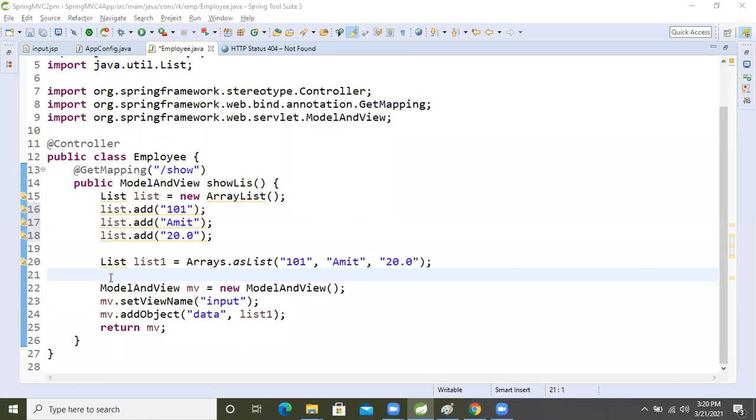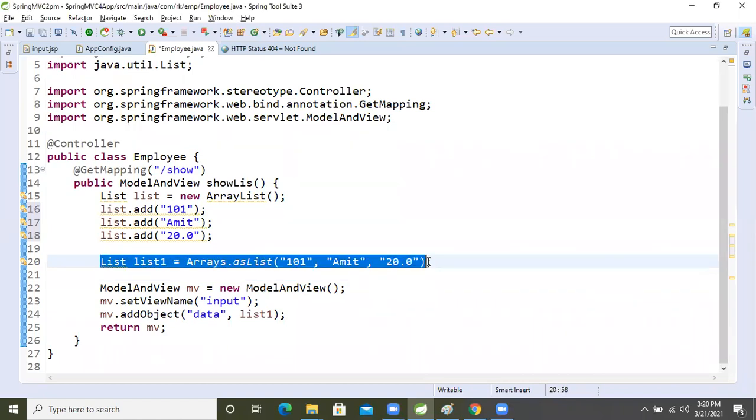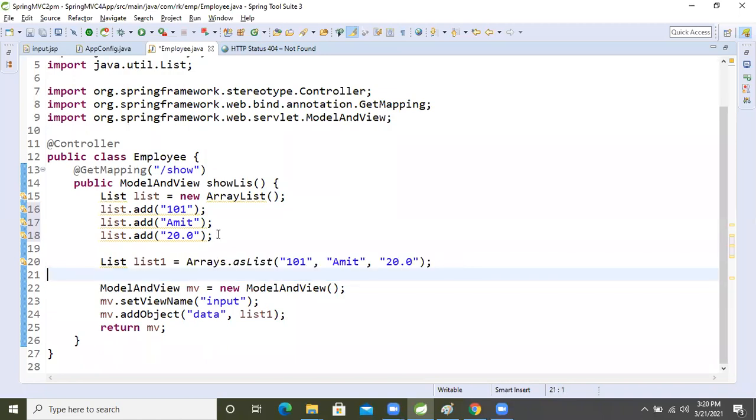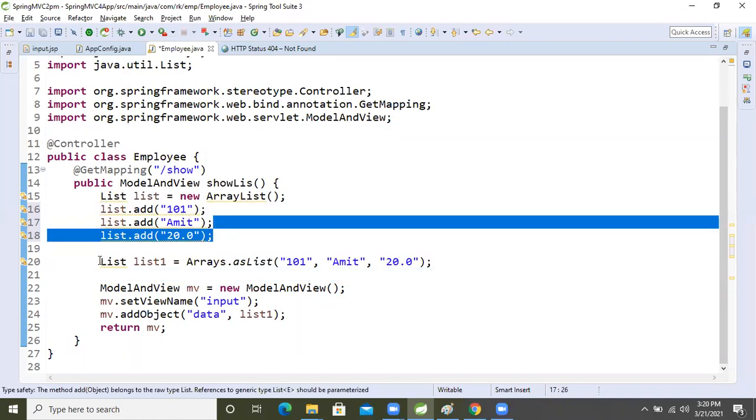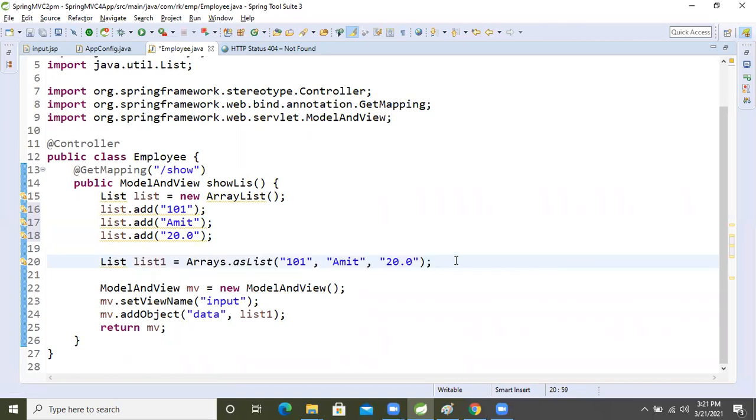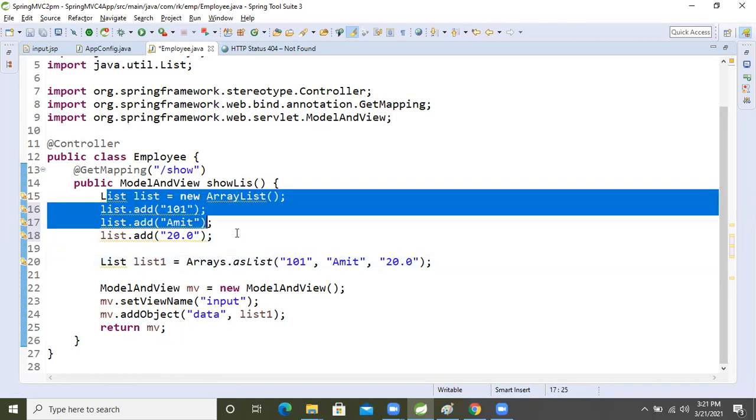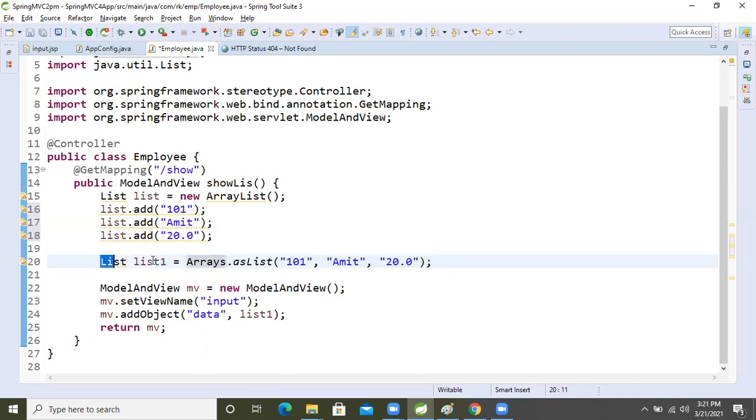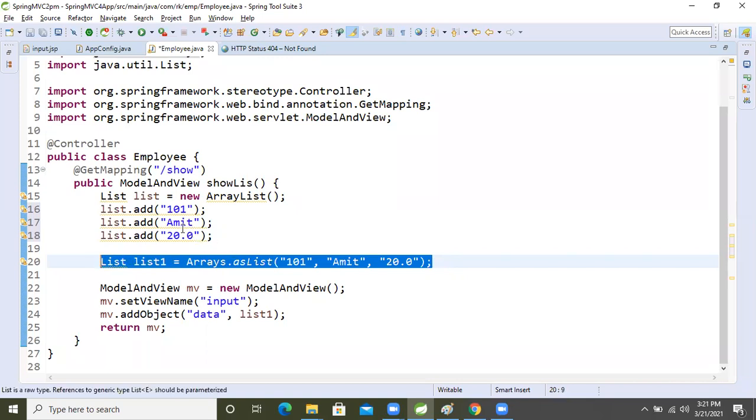We are writing the same things in a single line only, right? Single line only. So the burden on the developer is reduced, or not? This is the latest version, and this is the older one. Both the ArrayList and this one were implemented in Java 1.2 version only, right? Both are the same, okay?